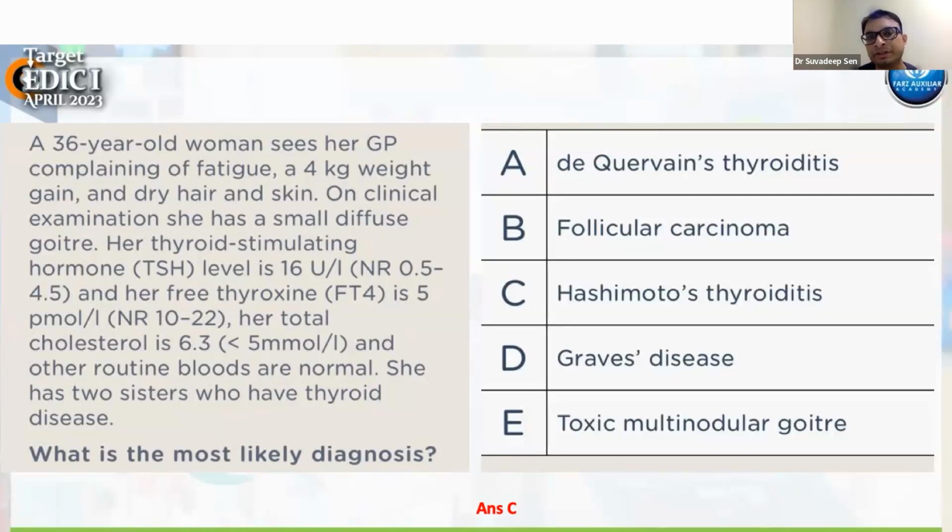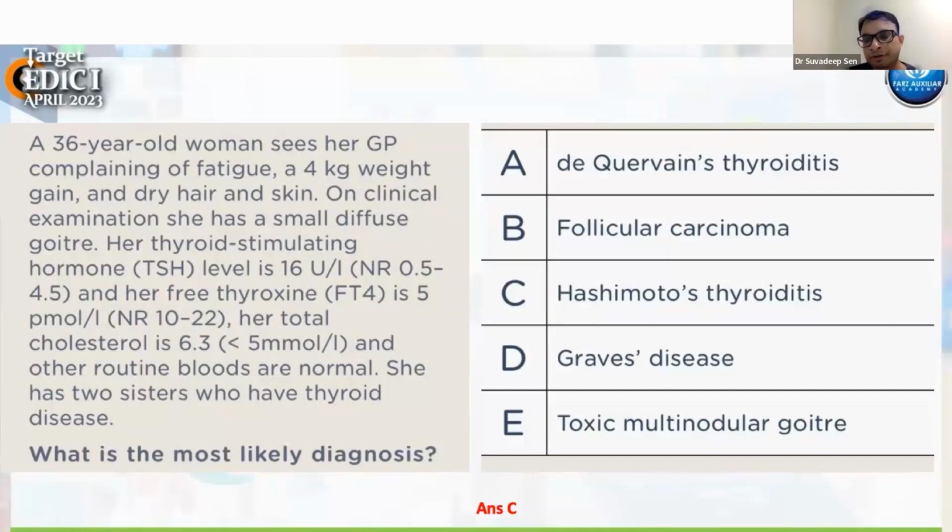The most common in this age group, a 36-year-old woman, is Hashimoto's thyroiditis. It is not Graves, it is not toxic multinodular goiter, because those are features of hyperthyroidism. So it is Hashimoto's thyroiditis. Is that okay? Any response? Yes, sir. Okay.